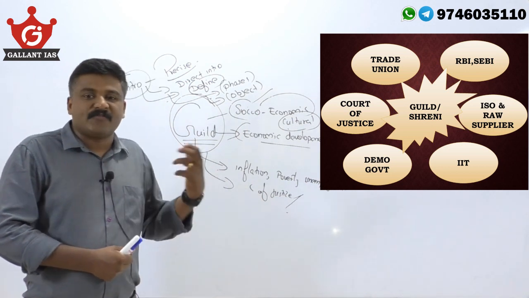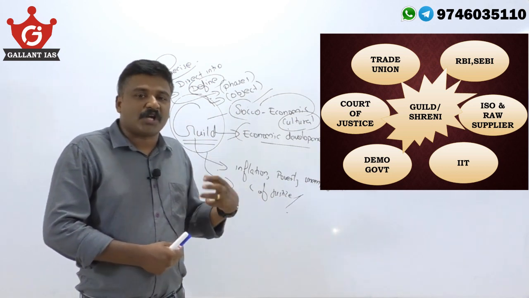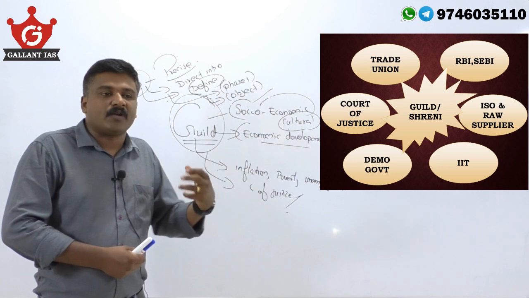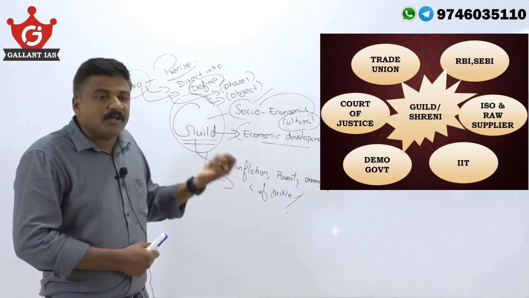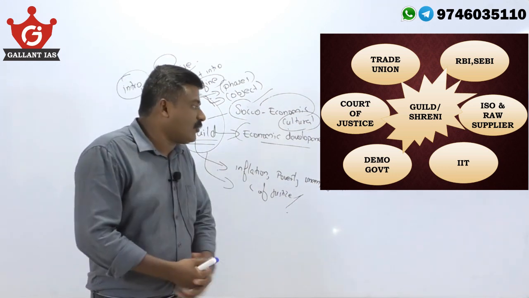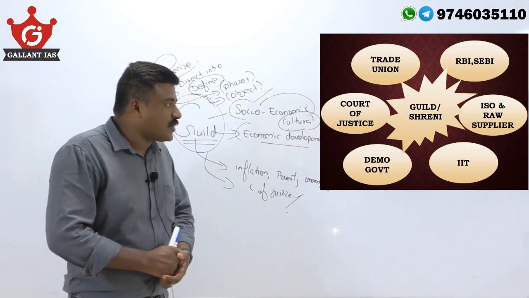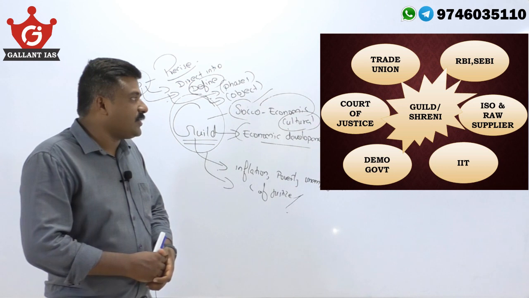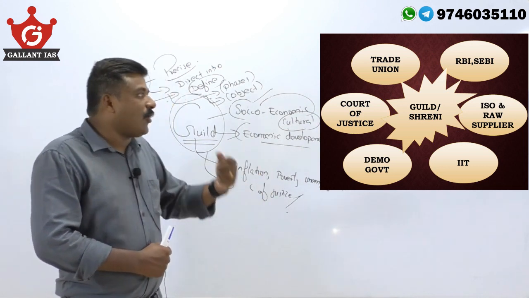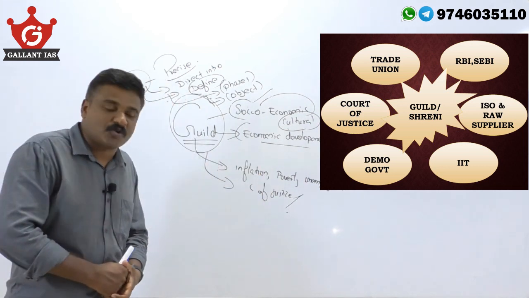They protected investors and their capitals, and also they checked fraud. So let me tell you, it was a trade union, a court of justice, a democratic government, a technological institution, a supplier of raw material, it acted as an RBI, and it also had the functions of a SEBI.